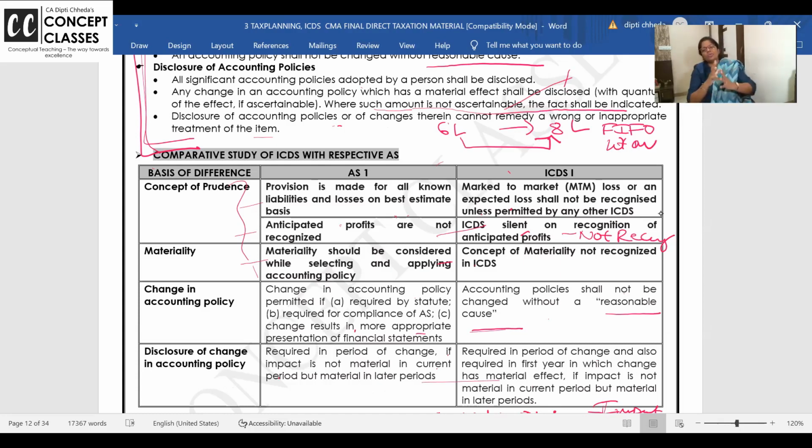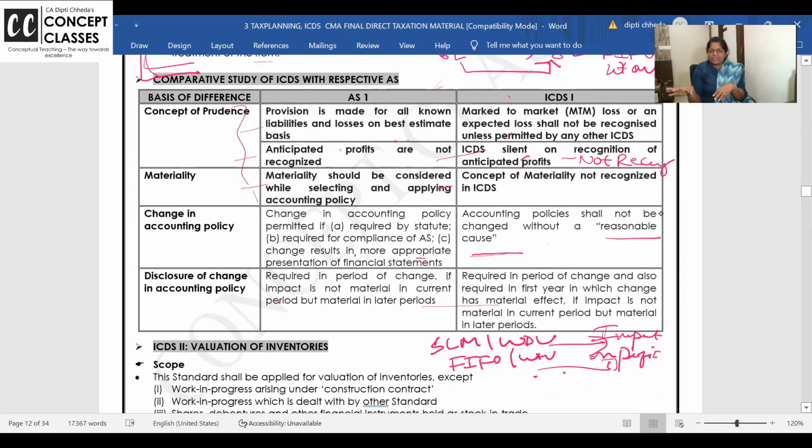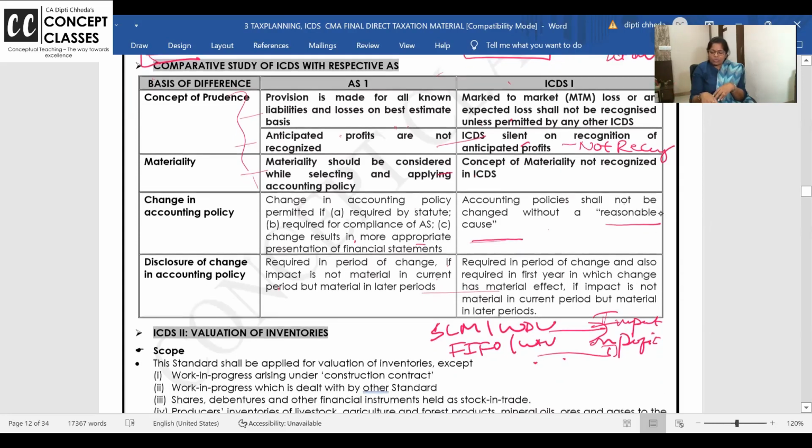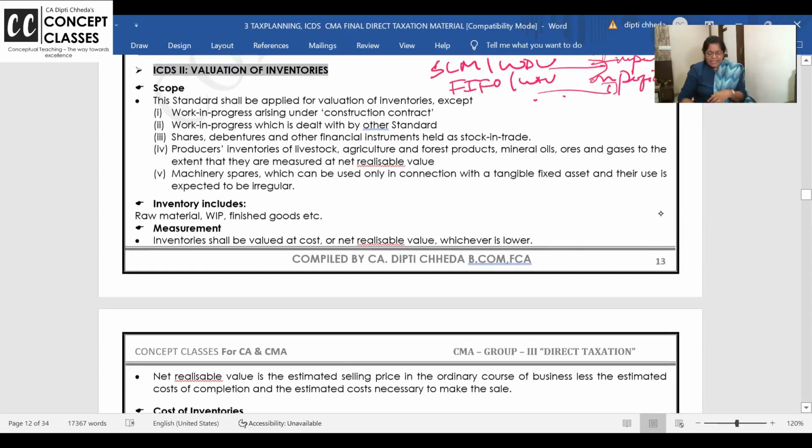In income tax, it is all block of assets. All the assets with the same rate come in the same block and no asset has a separate identity. That is all taught in inter, block of assets and how we charge depreciation block-wise. No depreciation is charged in the year of sale and all that. So that's why they don't follow materiality. Here, change the accounting policy for 3 reasons. There, change it for a reasonable reason, and disclosure is to be made for 1 additional year if you change the accounting policy. Okay. ICDS 2.